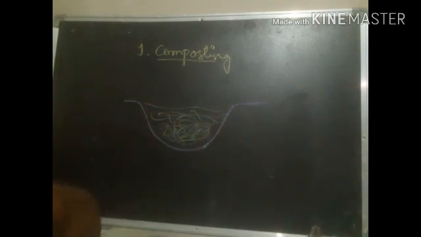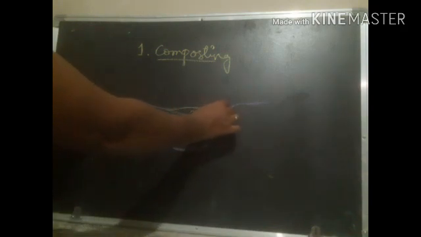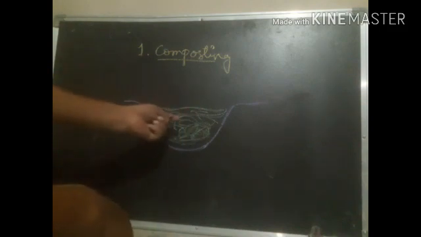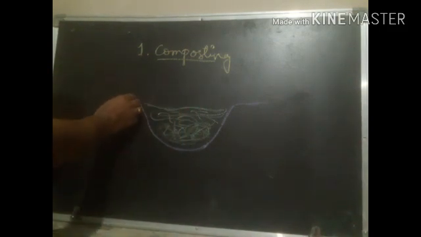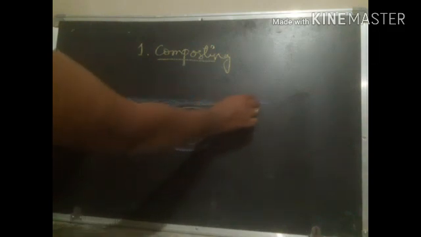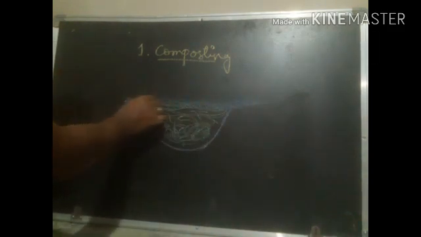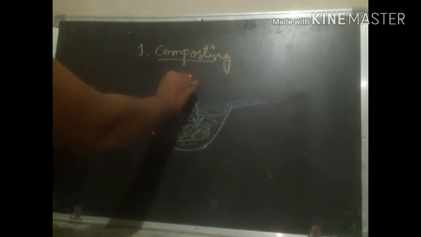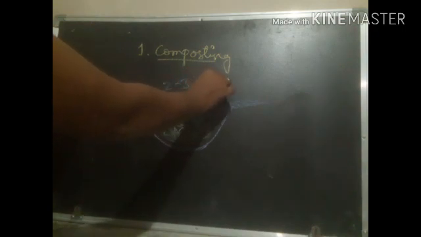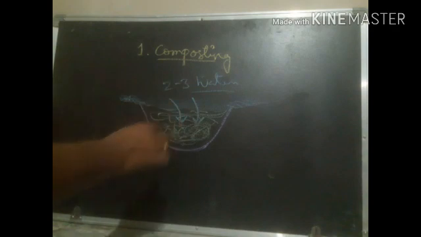However, a day comes when it is filled with the garbage. Now what do we have to do? Simply you have to cover it with a soil layer, right? Before applying the soil layer, you should sprinkle some water. So 2 to 3 buckets full of water you may pour in this pit.